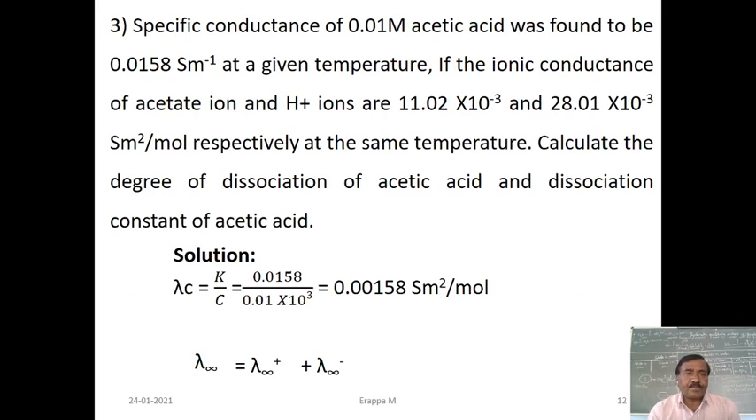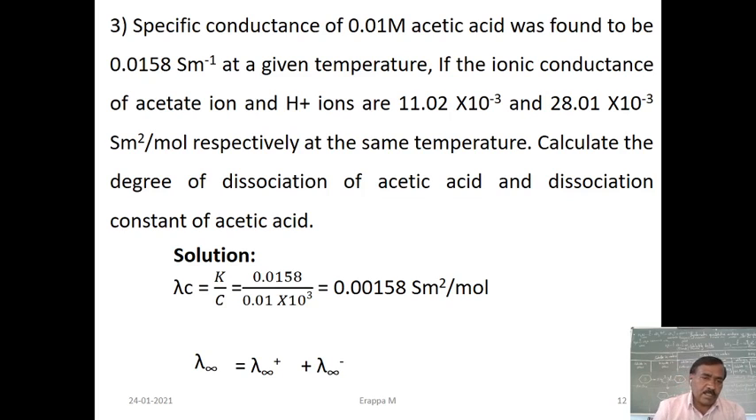Third one: the specific conductance of 0.1 molar acetic acid was found to be 0.0158 Siemens per meter at a given temperature. If the ionic conductances of acetate ion and H+ ions are 11.02 into 10 to the power of minus 3 and 28.01 into 10 to the power of minus 3 Siemens meter square per mole respectively at the same temperature, calculate the degree of dissociation of acetic acid and the dissociation constant of acetic acid.